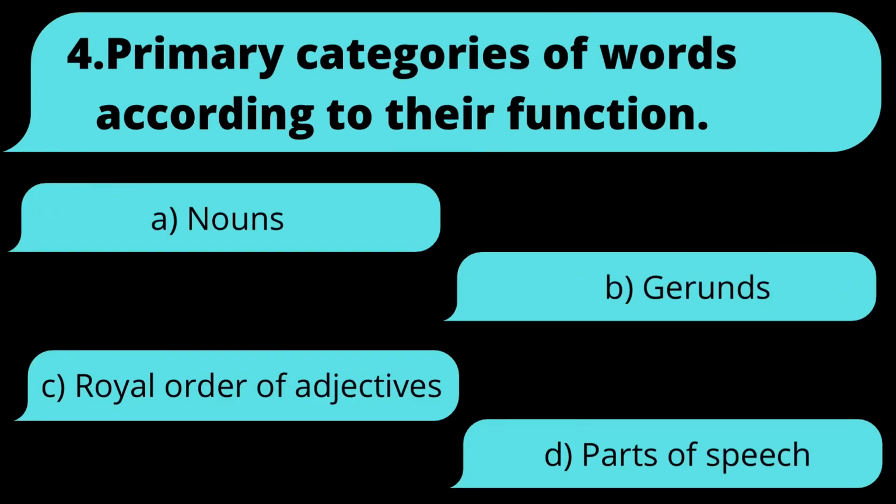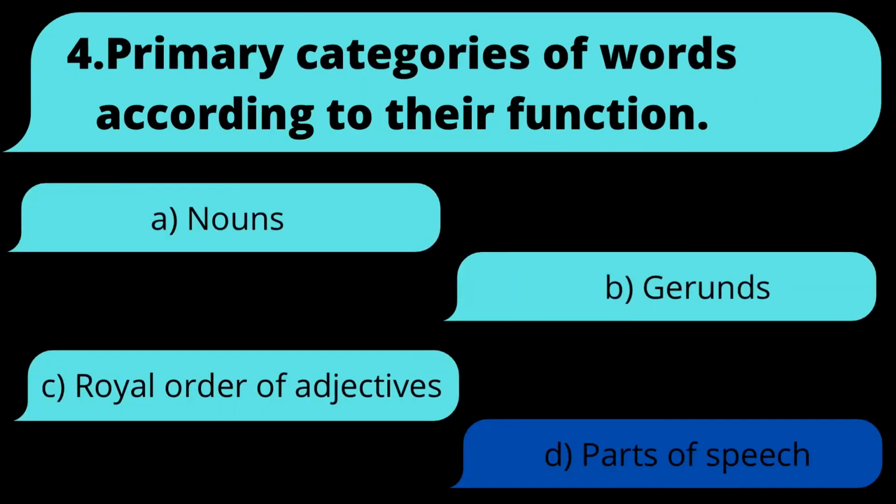4. Primary categories of words according to their function. Is it A. Nouns, B. Gerunds, C. Royal order of adjectives, or D. Parts of speech? The answer is D. Parts of speech.